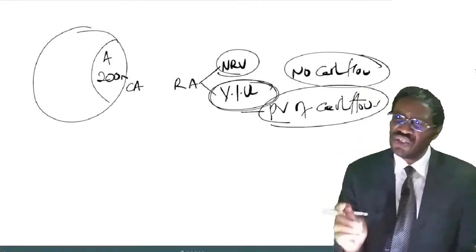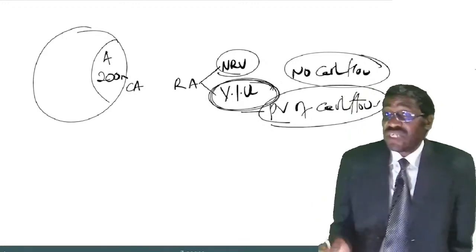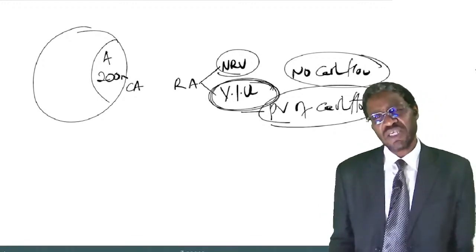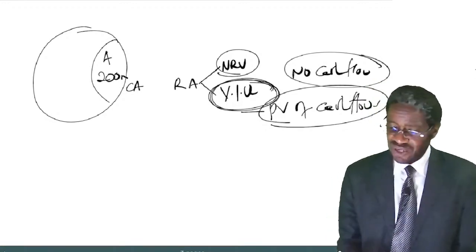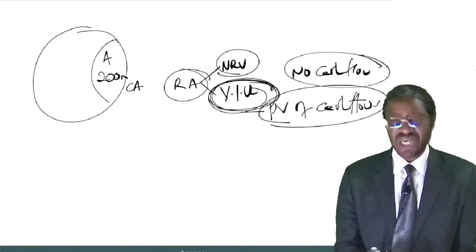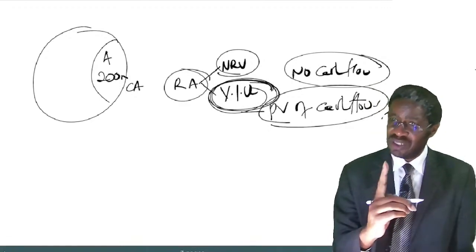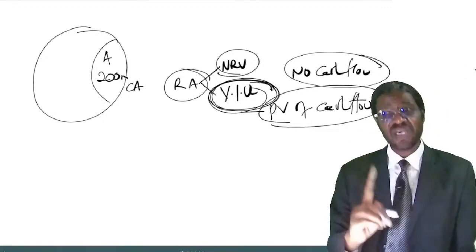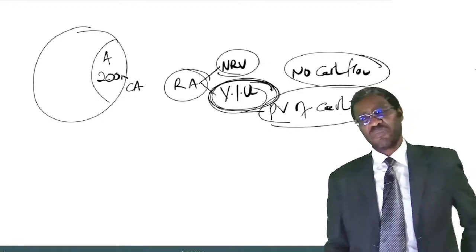How then do you calculate the value in use of that asset? If it can't generate its own independent cash flows, then automatically you cannot compute its value in use. And if you can't get the value in use, then you can't get the recoverable amount. Yet you as a company still want to know whether your asset A has suffered. What do you do as a company?